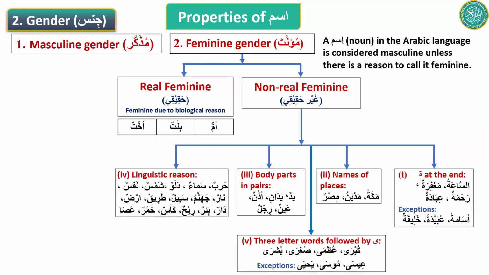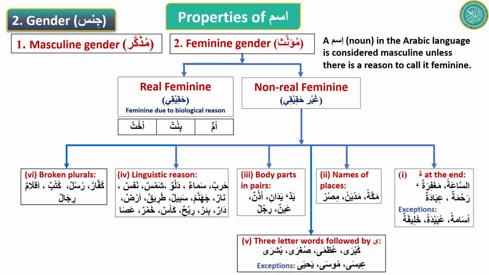And then there are three-letter words, and the fourth letter looks like ya but sounds like alif, like kubra, uzma, sughra, bushra. So three letters followed by a ya. It is called alif maksura, which is written like ya but sounds like alif. But there are some exceptions like Isa, Musa, and Yahya.